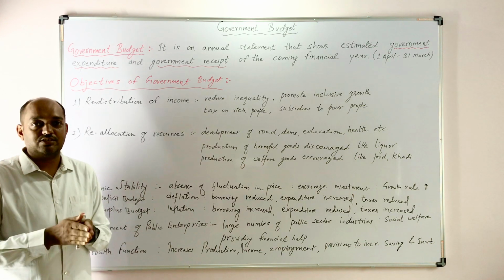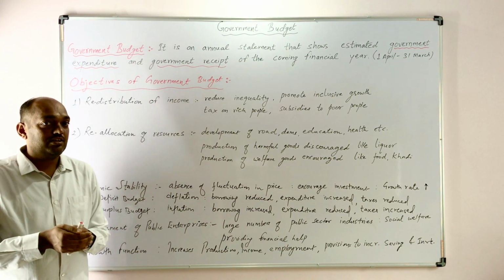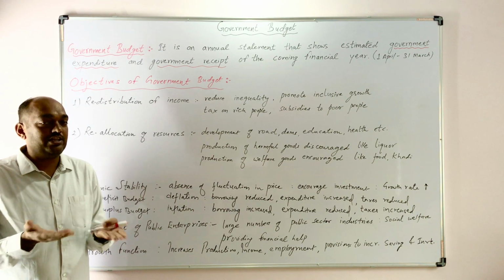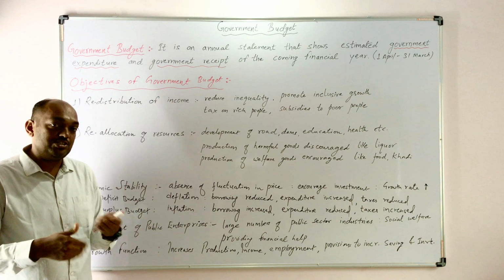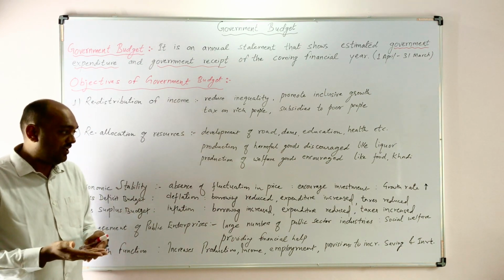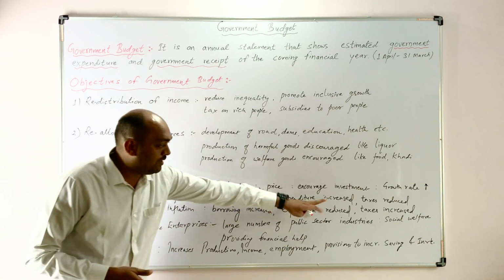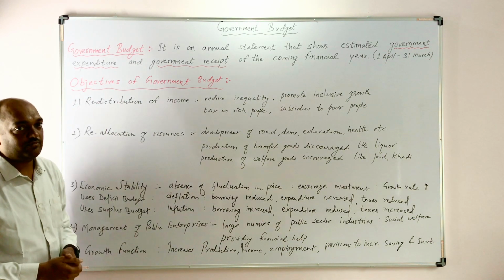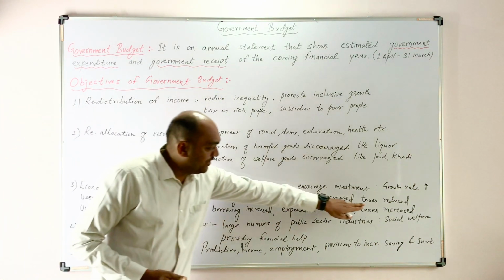Again, the price will rise. Why will the price rise? Because demand increases. And why does the demand increase? Because there is employment. Why does employment increase? Because there is production. Okay. So in this situation, we can see that government makes more expenditure. Government expenditure increases in this situation. And government reduces the taxes.